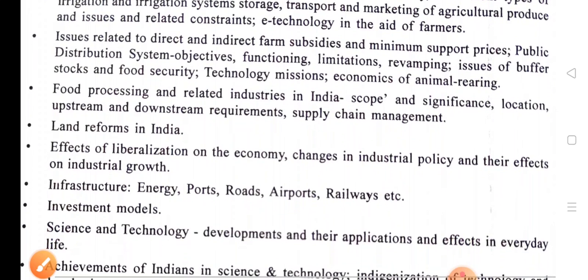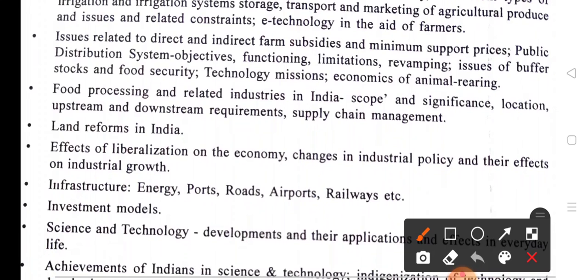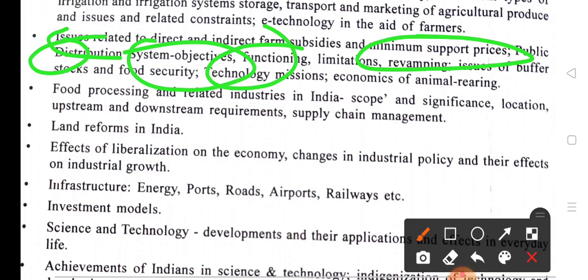The next point is related to direct and indirect farm subsidies and MSP. Guys, MSP is a hot topic nowadays on television news channels. MSP plays a most important role between the government and the farmers. Then there is the public distribution system, its objectives, functioning, limitations, and issues, buffer stocks and